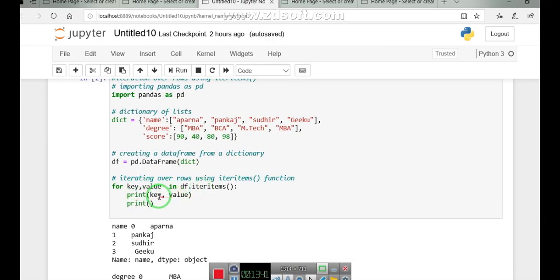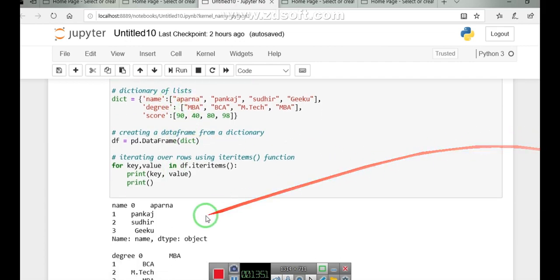The key is representing a column and these are the corresponding values. The column is basically name and then its corresponding values. See here the output: name, and their corresponding values. At the 0th index the name is Aparna, at index 1 the name is Pankaj, at index 2 the name is Sudhir, at index 3 the name is Kiku.